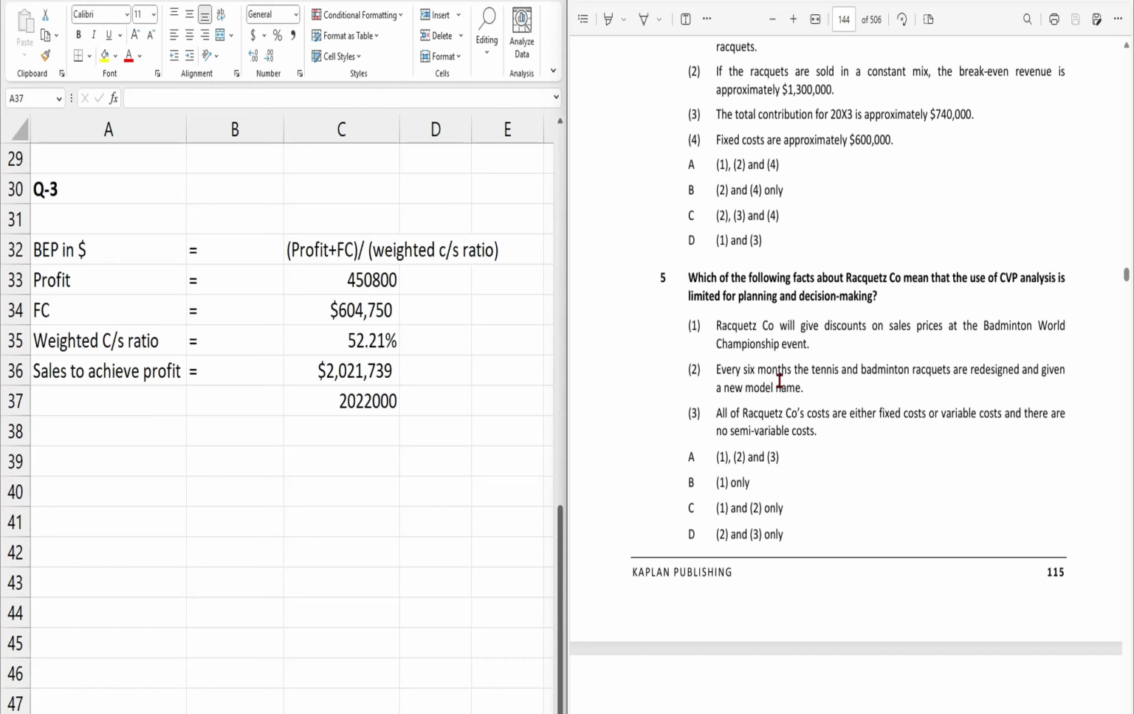Second, every 6 months, tennis and badminton rackets are redesigned and given a new model name. So if you redesign, it will increase your variable cost. And again, CVP analysis assumes that your variable cost is constant for the product, right? So again, this will break the assumption. That means it will be the limitation. And the last, all of the Racquetz company costs are either fixed cost or variable cost, and there is no semi-variable cost. And this is the assumption of the CVP analysis, not the limitation. That's why only 1 and 2 are correct.